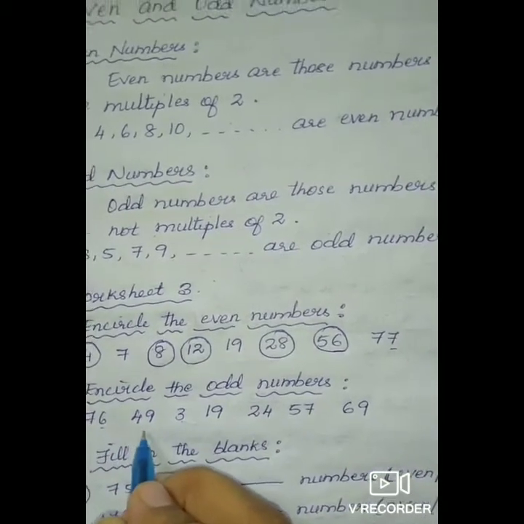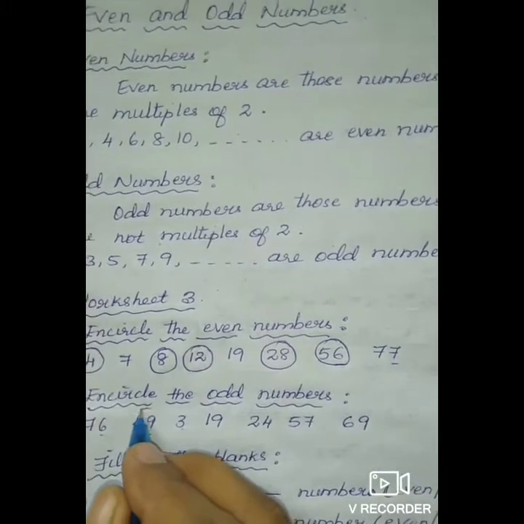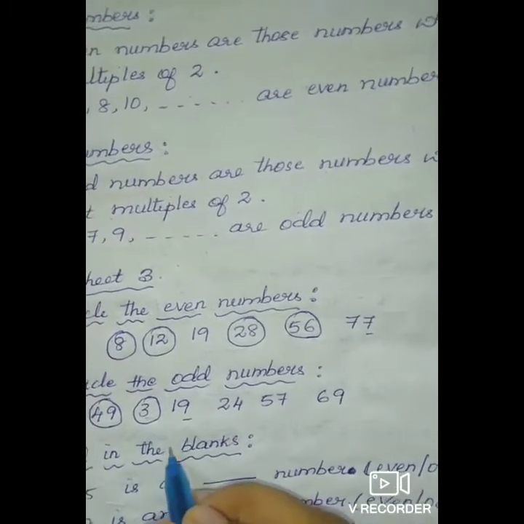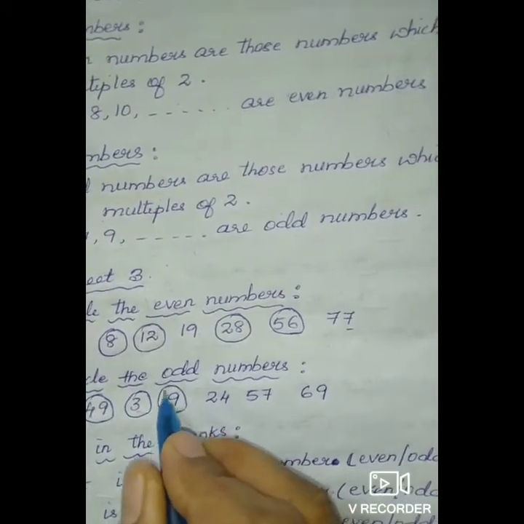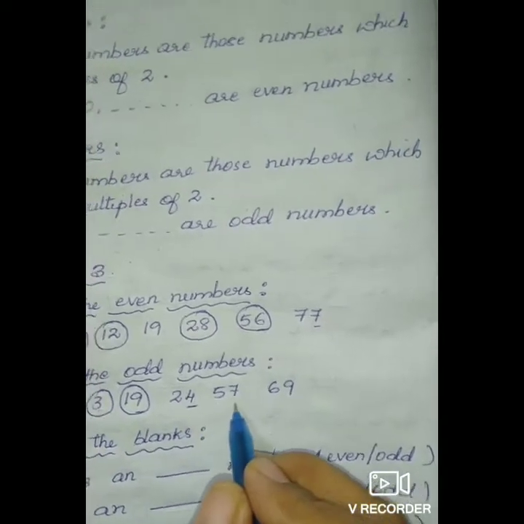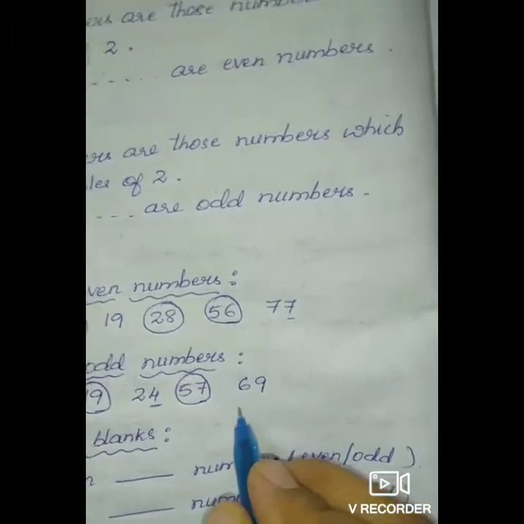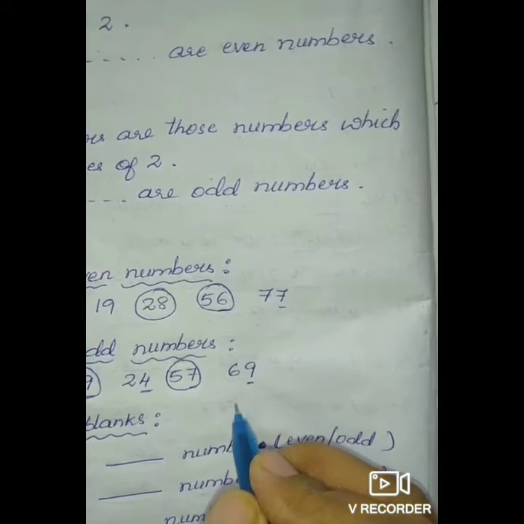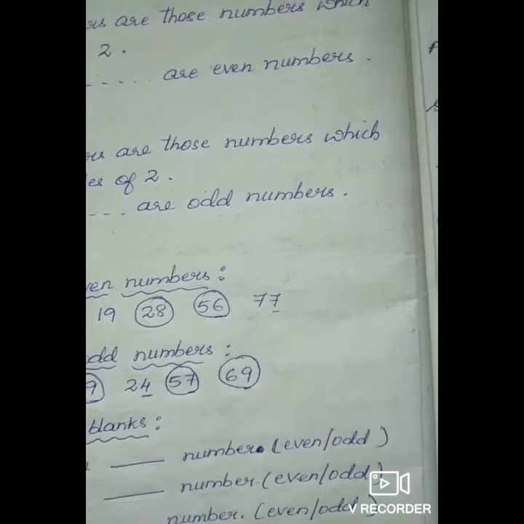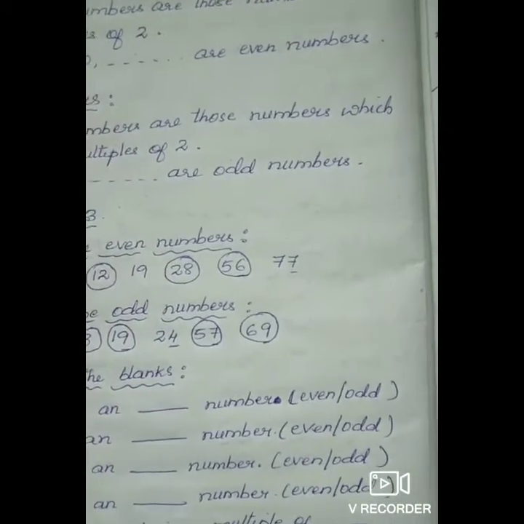So go to 49. 49 ends with 9, so 49 is an odd number. 3 is an odd number. 19 ends with 9, so 19 is an odd number. 24, 4 is a multiple of 2, so it is an even number. 57 ends with 7, so 57 is an odd number. 69 ends with 9, so 69 is an odd number.